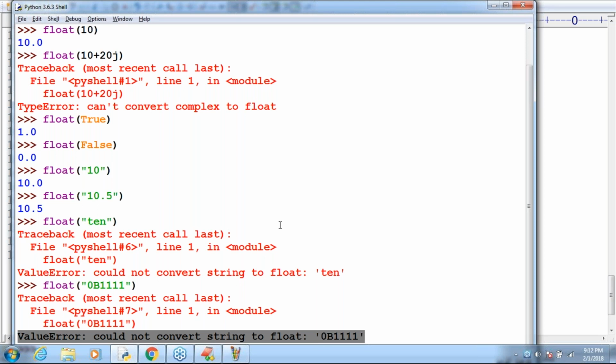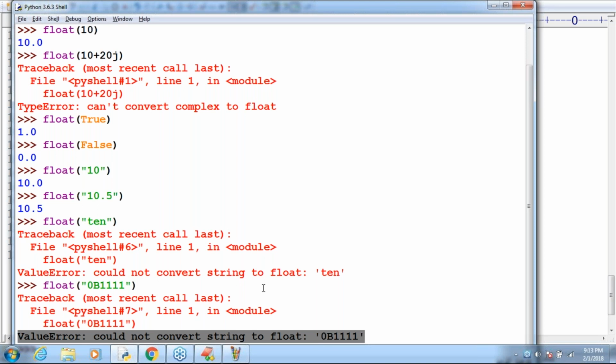This is about how float is going to work. Next, whenever we are trying to convert str type to float type, compulsorily the str value should be either an integral value or a floating point value, and should be specified only by using base 10. Remember that.